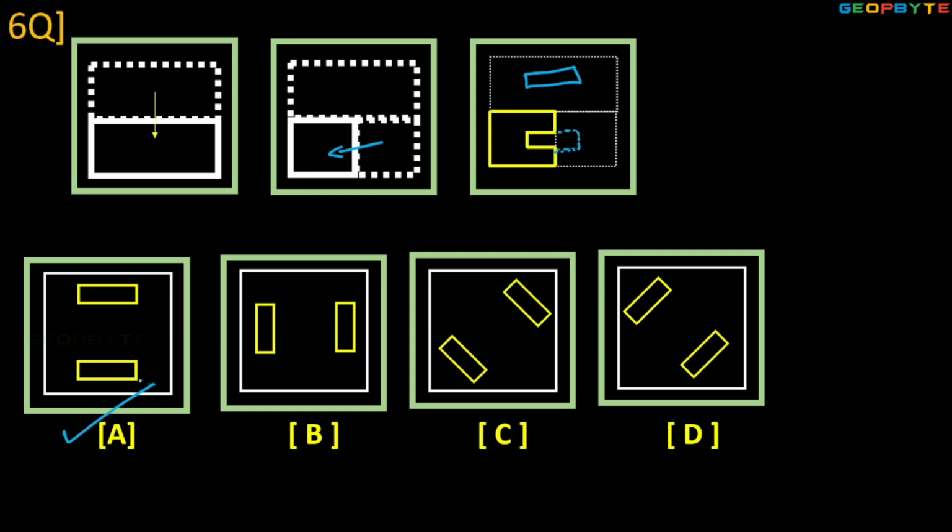Option A is clearly the answer. Okay children, 90 percent of the time by using elimination, two options are wrong and you have to check only two options. If you are perfect, write clearly as you wish.